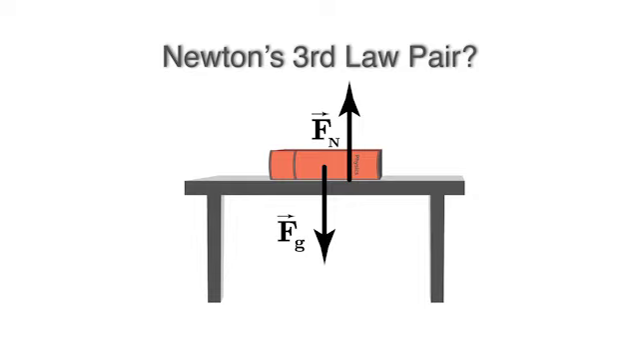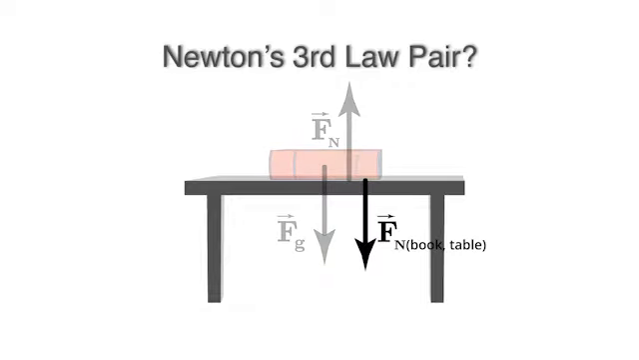First of all, they both act on the same object, the book. And second of all, they arise from different interactions. The normal force on the book is part of a Newton's third law pair that comes from the interaction between the book and the table.